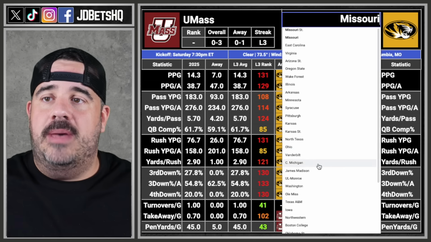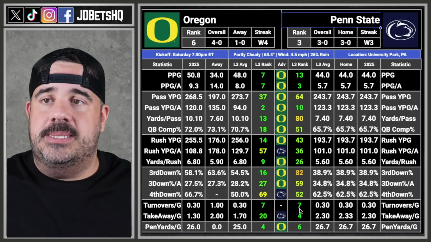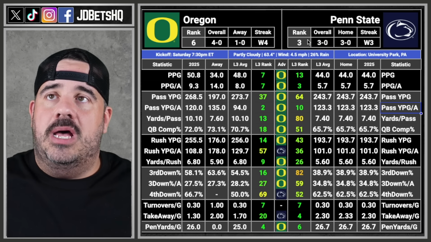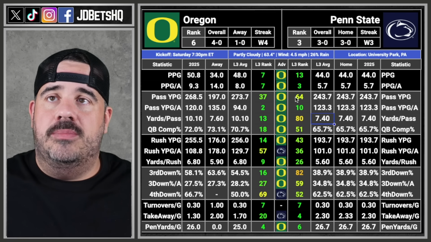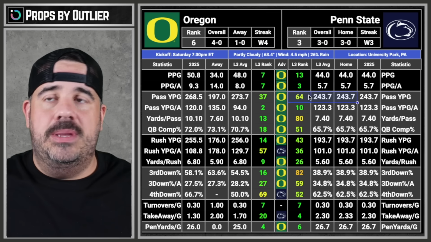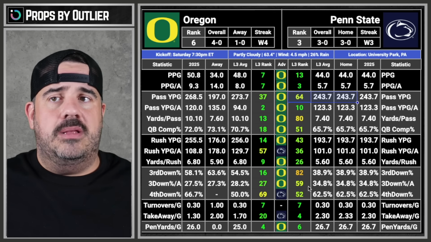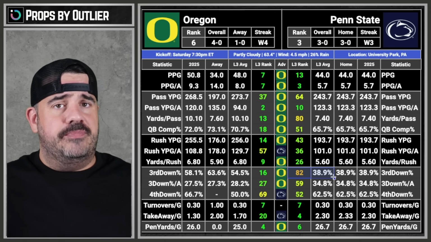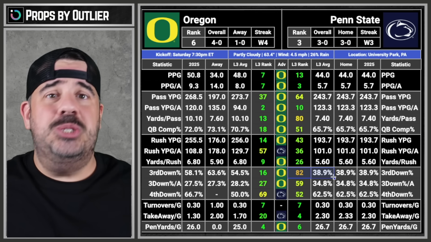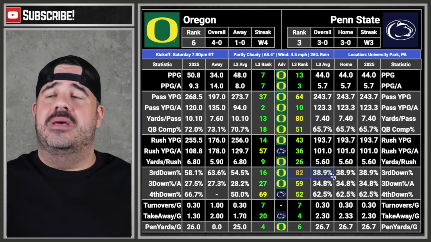That's Missouri, UMass. We don't want that one. We want Penn State. Let's look at the numbers here. You're 3-0 at home. Your numbers, you're 64th in passing. And the people will say, oh, well, they haven't had to pass. Every other school does it. Why are you 82nd on third down if you haven't had to? It's because you can't. That's what the real answer is.